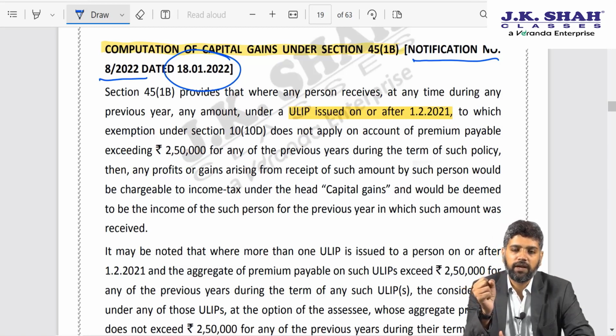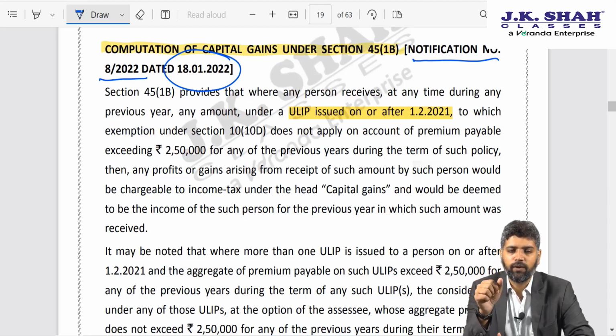So in order to defeat this kind of tax avoidance, government said with effect from 1st Feb 2021, in case any assessee purchases ULIP where the premium per annum exceeds 2,50,000, then the gain arising on that will be treated as capital gain irrespective of whether the premium exceeds 10% of sum assured or not. It will be treated as capital gain.